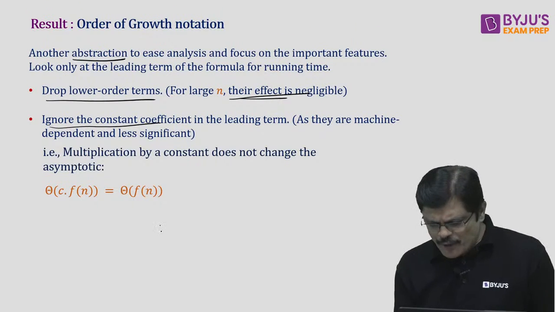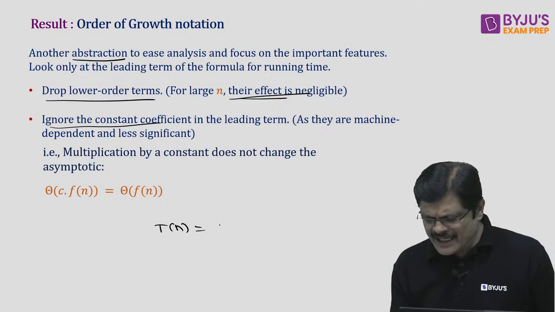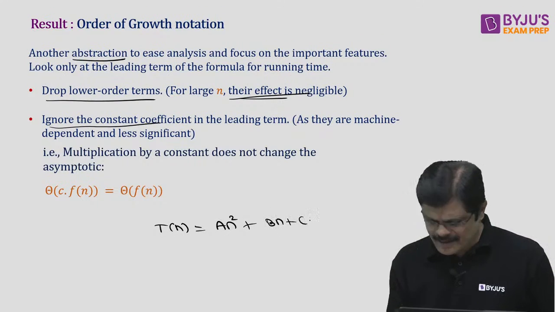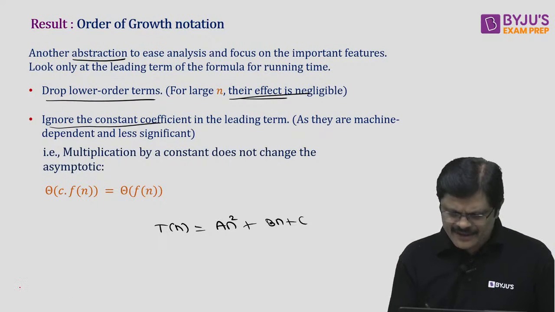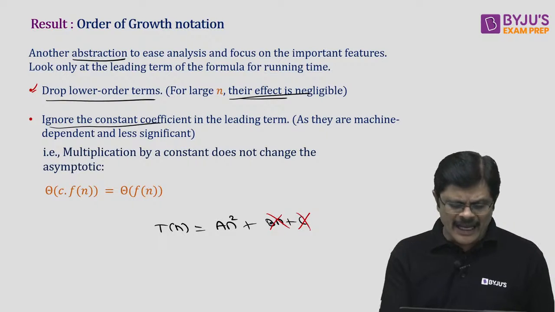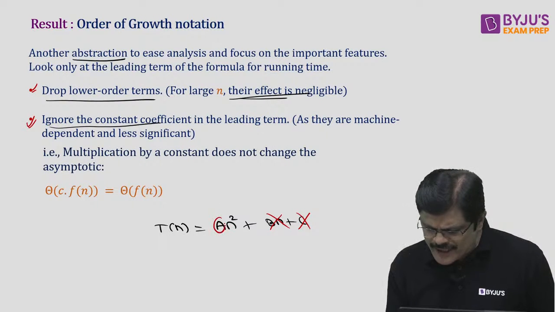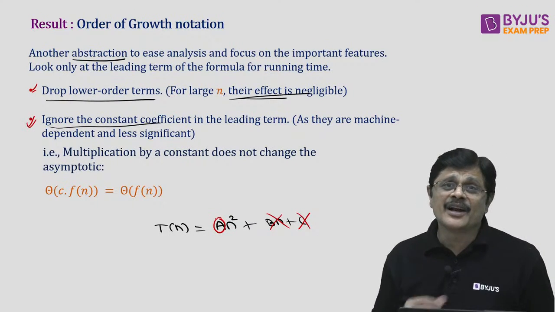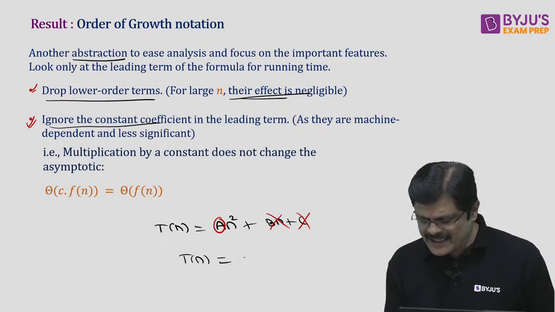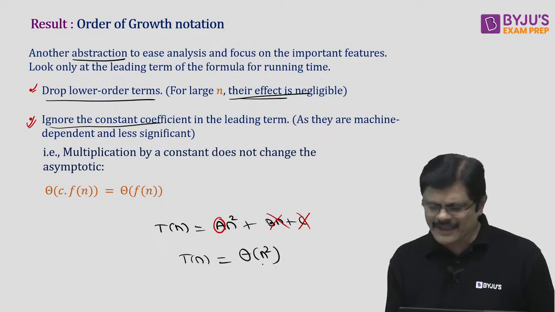So suppose you have something like T(n) is an square plus bn plus c. According to the first point, drop lower order terms. Lower order terms are dropped. According to the second point, the coefficient of the highest order term is ignored. Therefore, we can happily write this as T(n) is equal to big theta of n square.